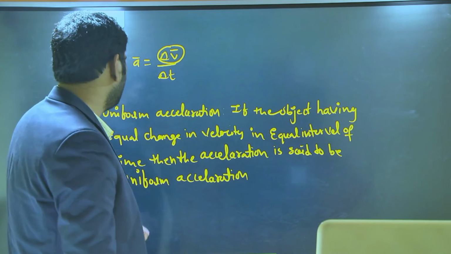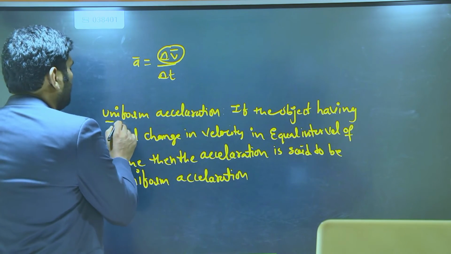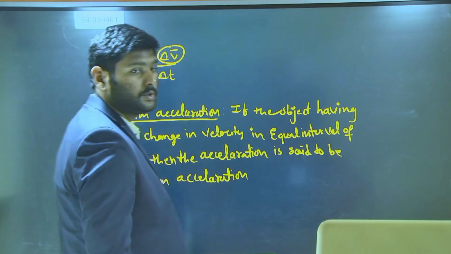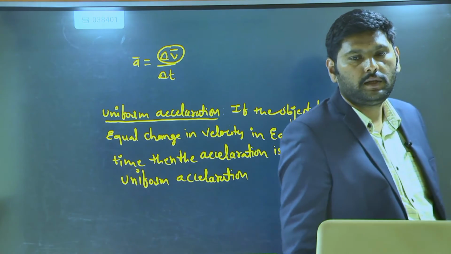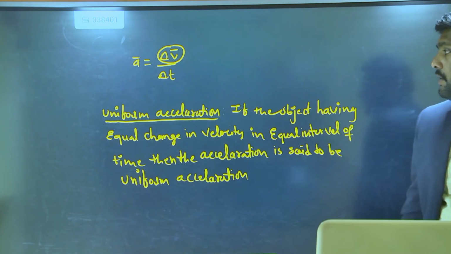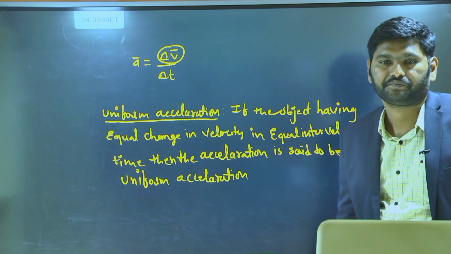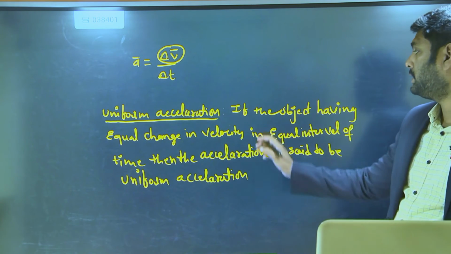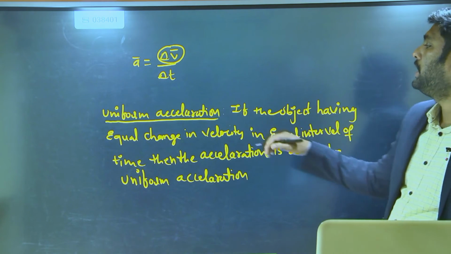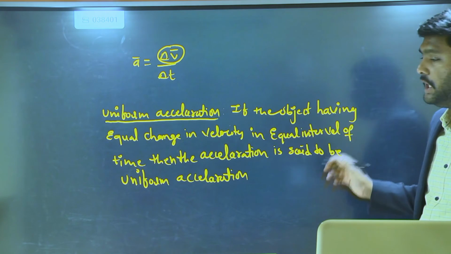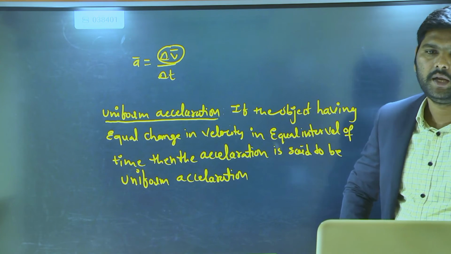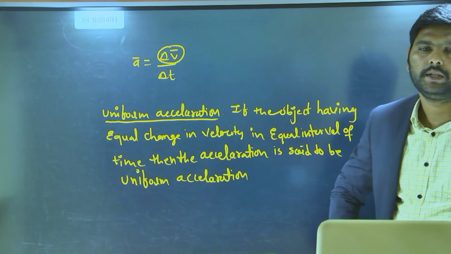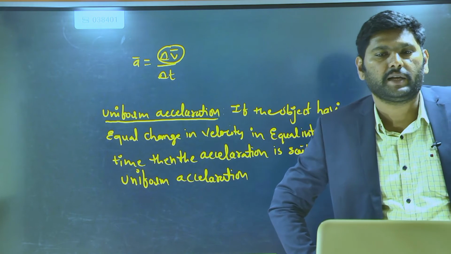I'll explain this thing, uniform acceleration, with one example. Better write down the statement for uniform acceleration. What is uniform acceleration? The object having equal change in velocities in equal intervals of time, then the acceleration is said to be uniform acceleration.